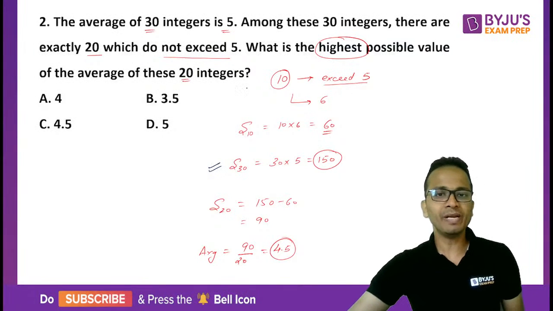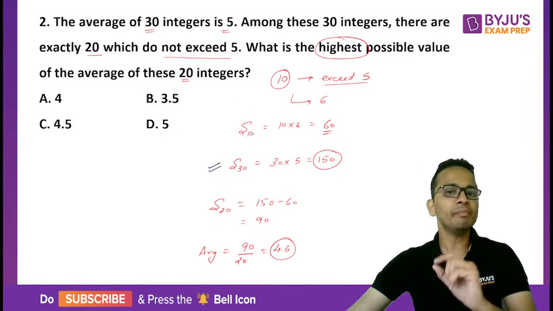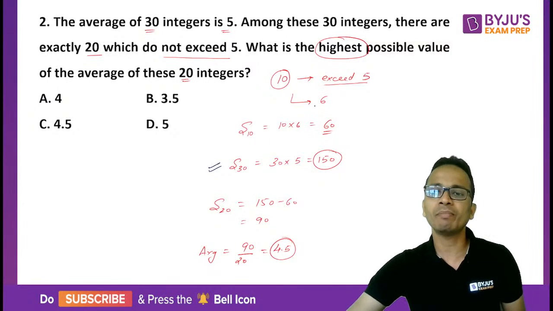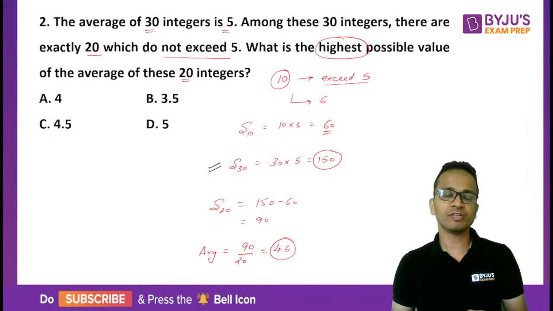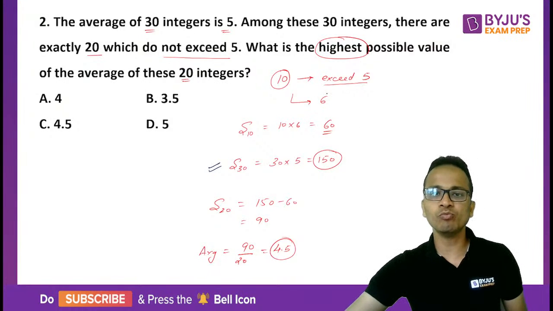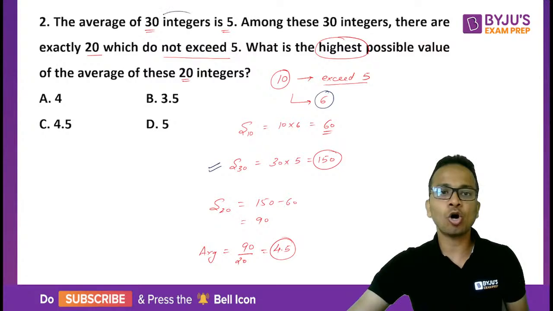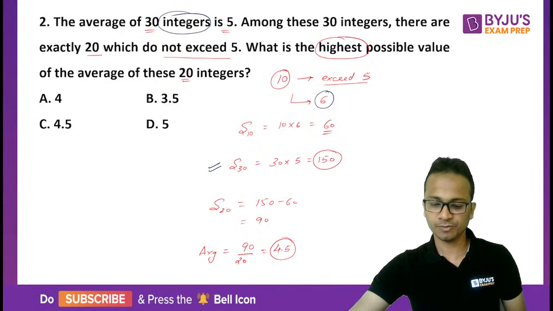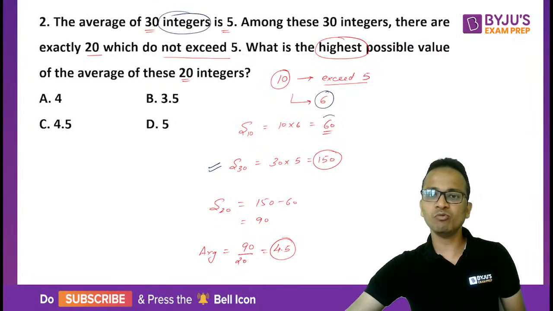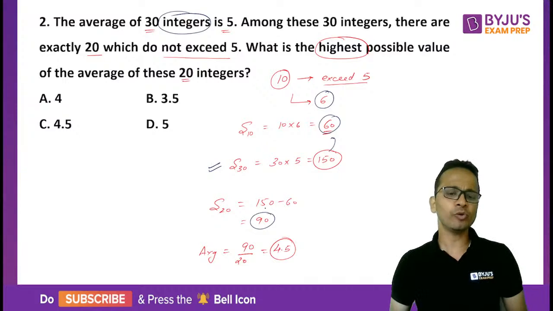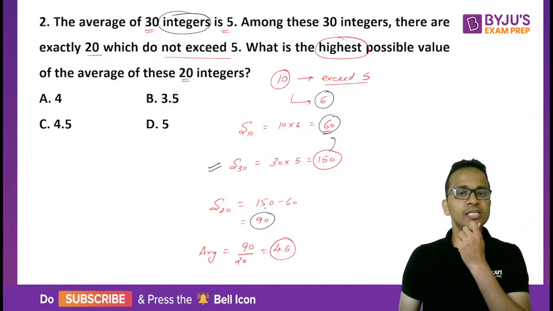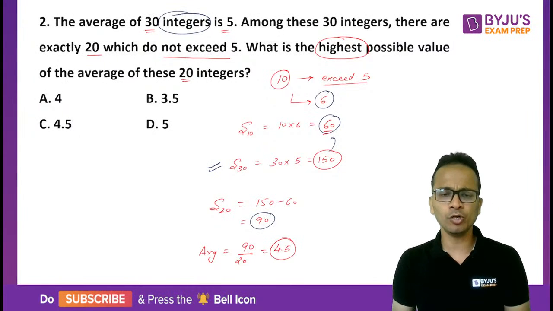Since they all exceed 5, the minimum value they can assume is 6, because all these numbers are integers. So the sum will be 60, which is subtracted from 150 to get the sum of the remaining 20 integers, and hence you obtain the average of these 20 integers, which is 4.5. So this is the highest possible value.